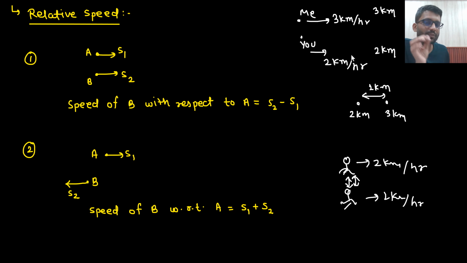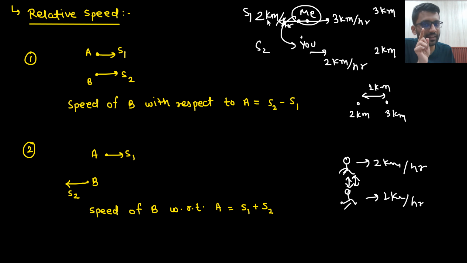So in case of relative speed, if you want to find the speed of me with respect to you, that means you will give your speed in the opposite direction to me. If you need to find the speed of S1 with respect to S2, then you will give this speed in the negative direction.